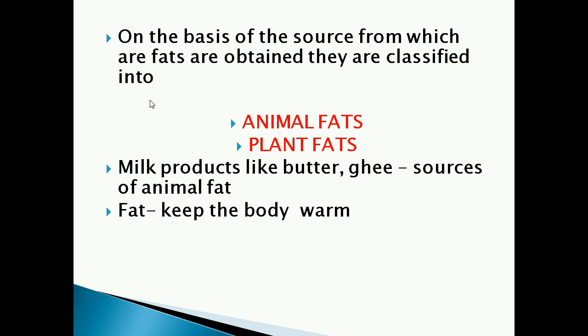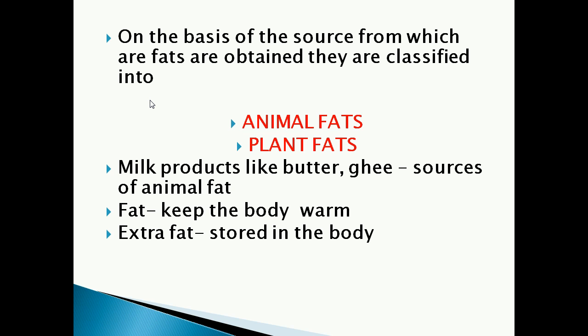Taking plant fat is good for our health. If you take animal fat more, it leads to obesity. Extra fat will be stored in our body. What is the use of fat in our body? It keeps our body warm. As I told already, plant fat is better.